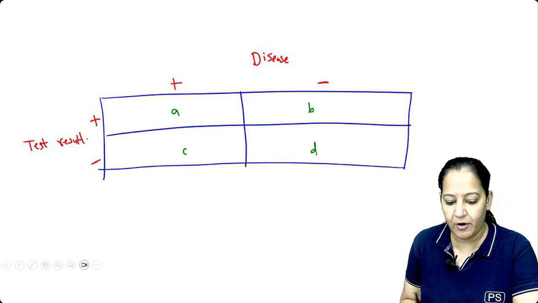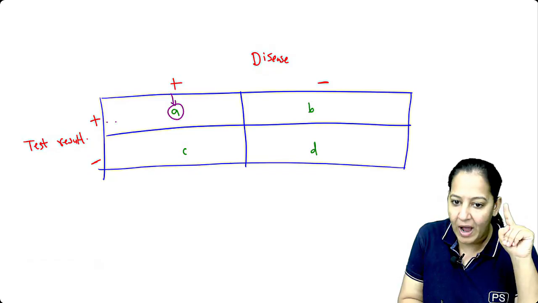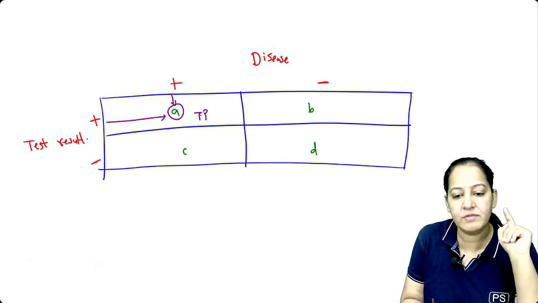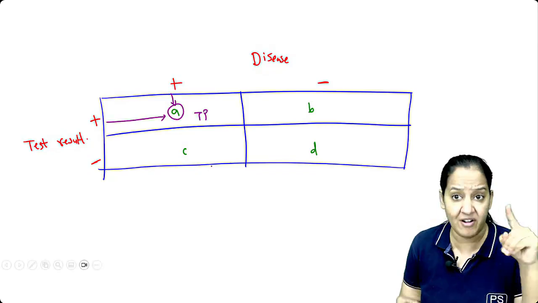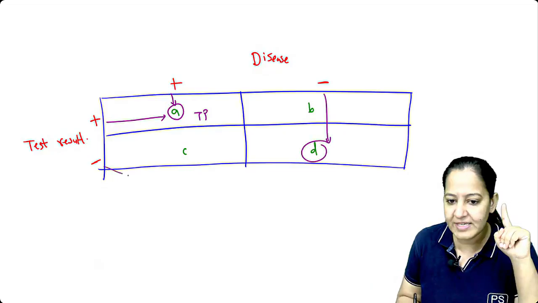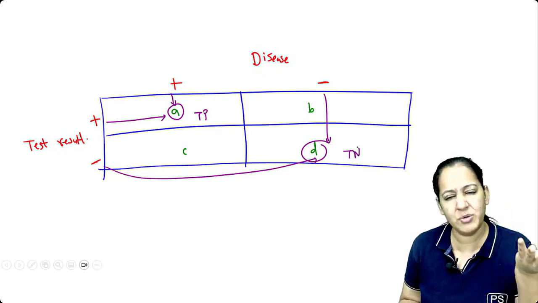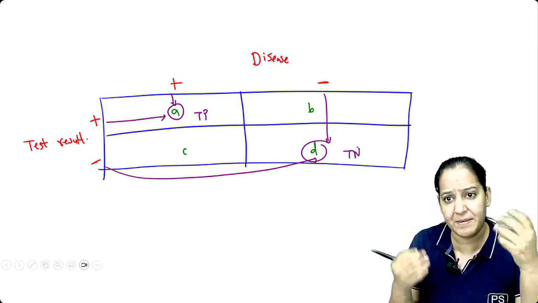Let me explain to you the meaning of that. Everyone on the screen, everyone. A are the people who have the disease and the test result is also positive. These are true positive. They are the lucky ones. Early diagnosis and treatment we will offer. D are the persons who don't have the disease and the test result is also negative. These are true negative. These are super lucky. They don't have the disease. They will go back to their home. They are very happy.